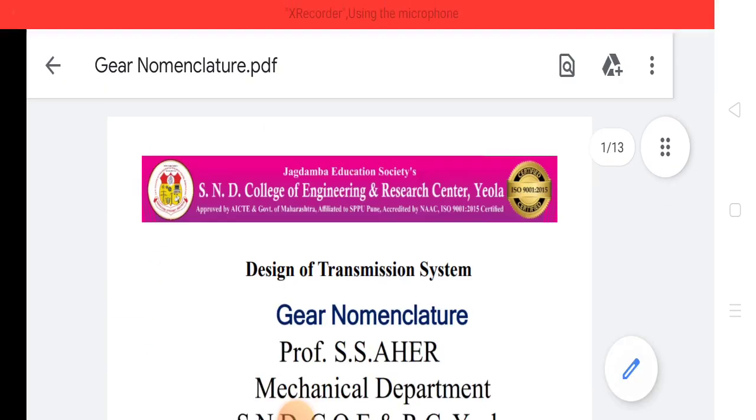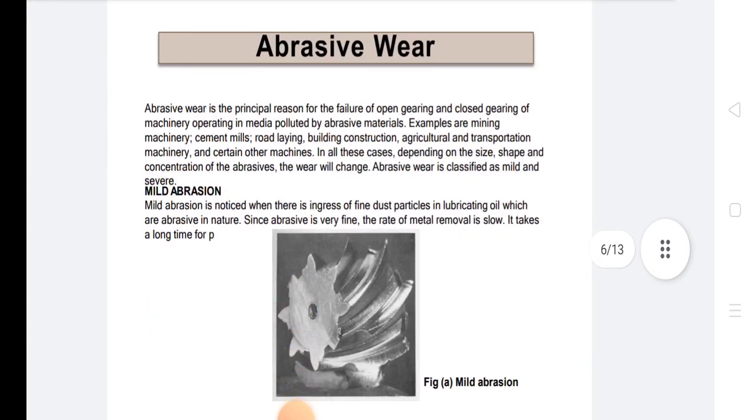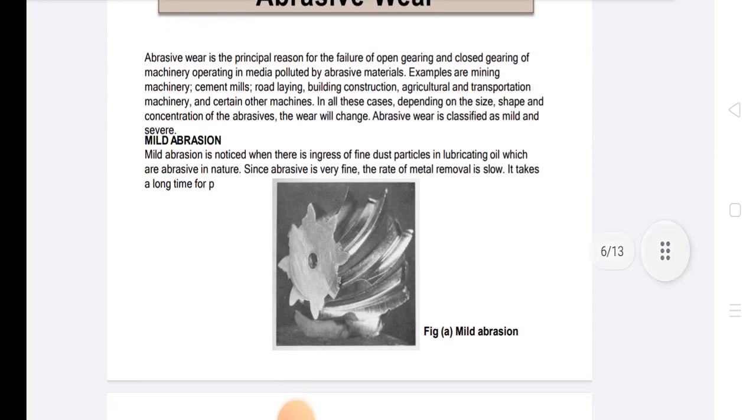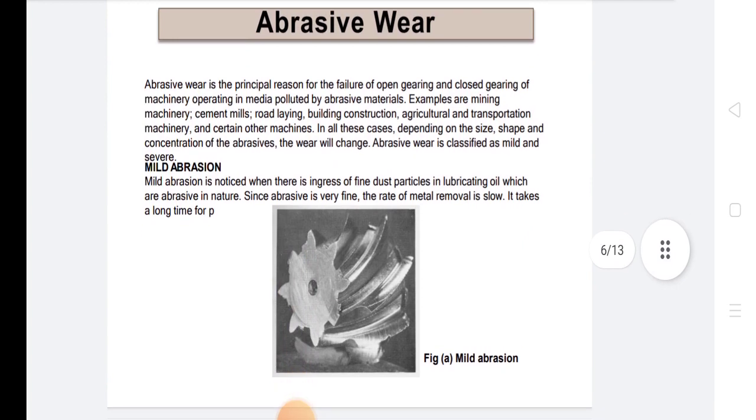In mild abrasion, mild abrasion is noticed when there is ingress of fine dust particles in the lubricating oil, which are abrasive in nature. Since the abrasive is very fine, the rate of metal removal is slow. It takes a long time.